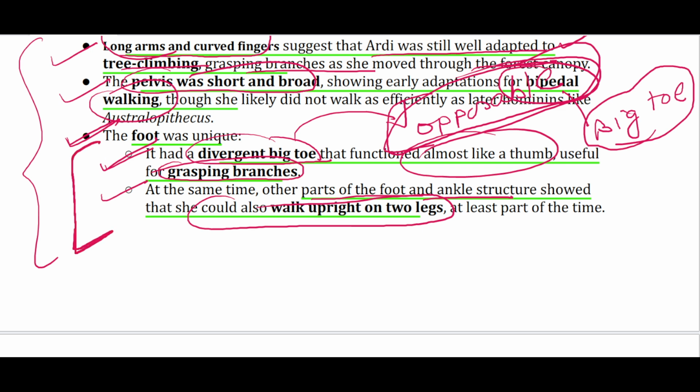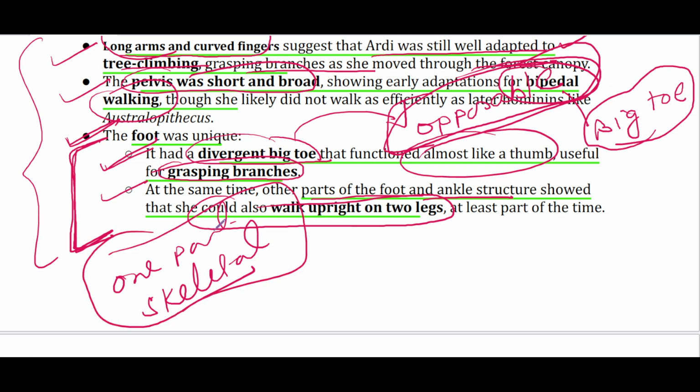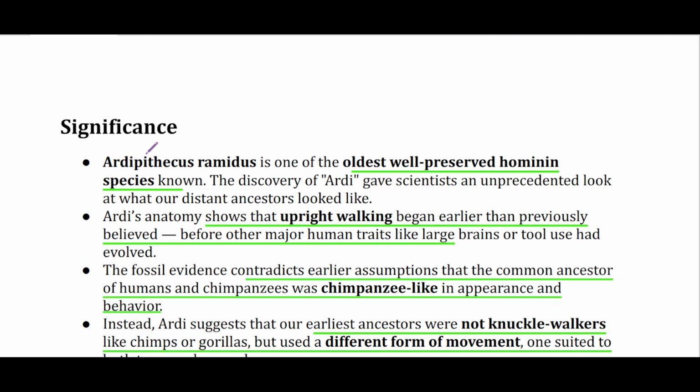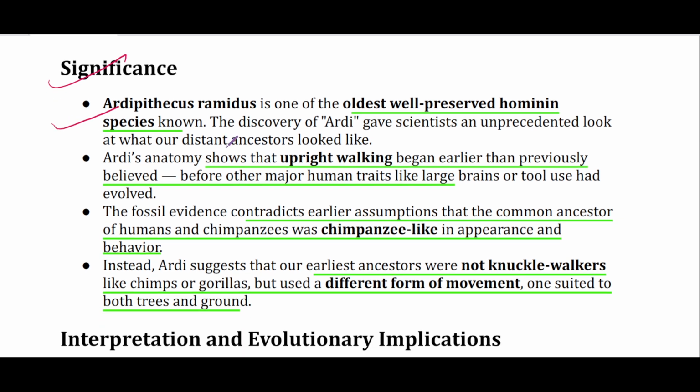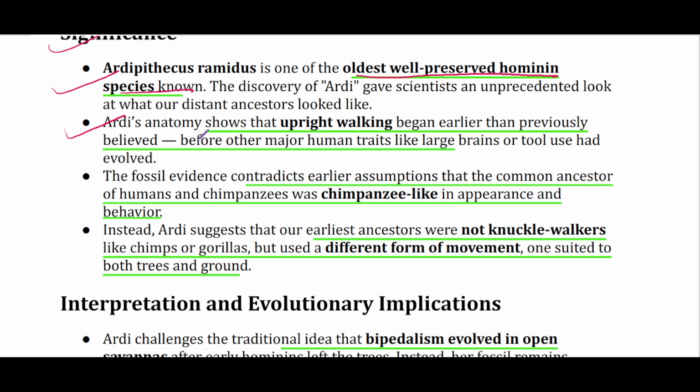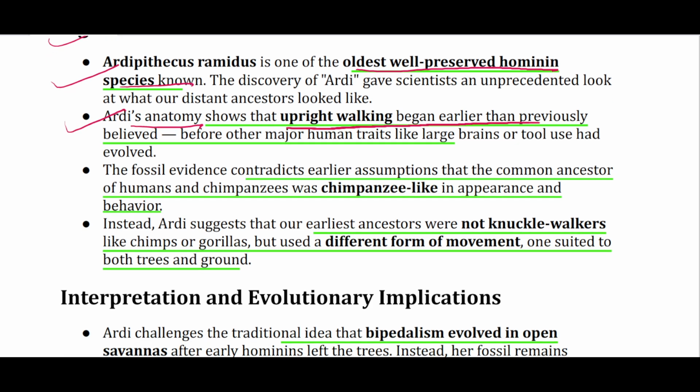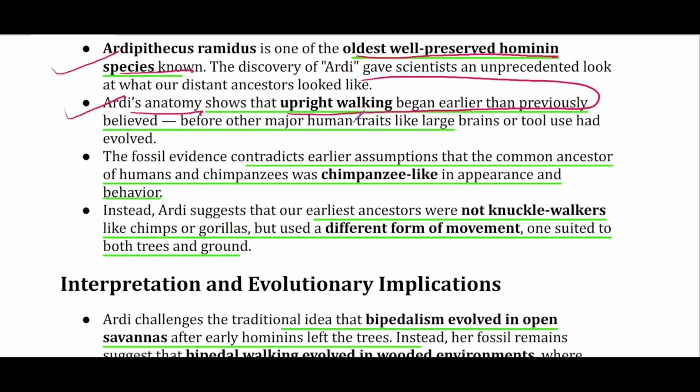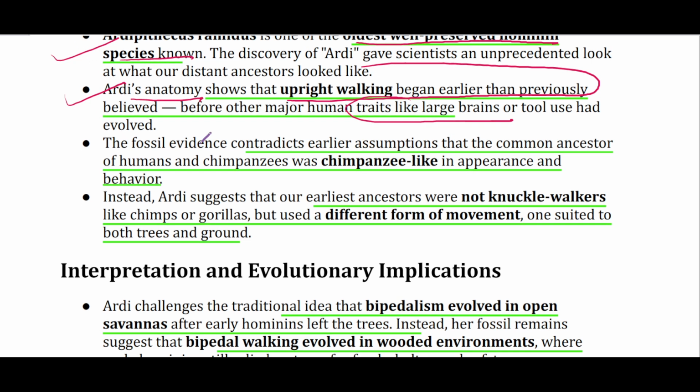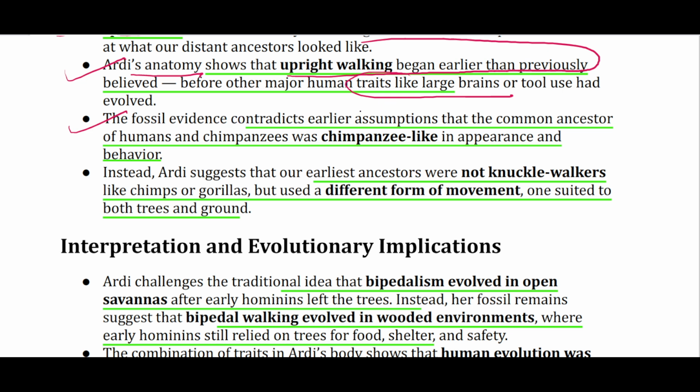So you can see two transitional features only in one part of a skeletal. The foot के अंदर they are two different features. Now the significance. Ardi was one of the oldest well-preserved hominin species known, and anatomy shows that upright walking began earlier than previously believed, even before other traits like big brain or tool use evolved. And the fossil evidence contradicts the earlier assumption that the common ancestor of human and chimpanzees was chimpanzee-like.